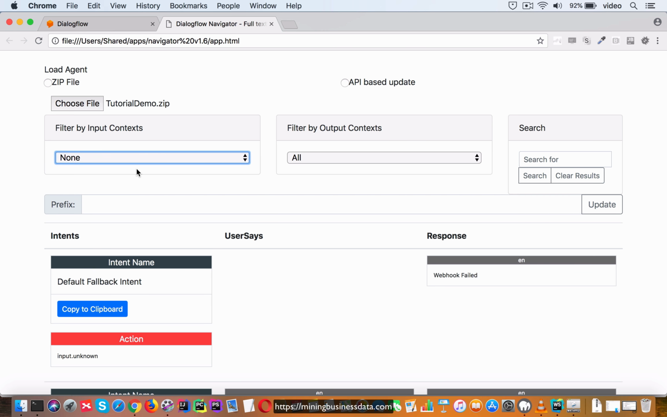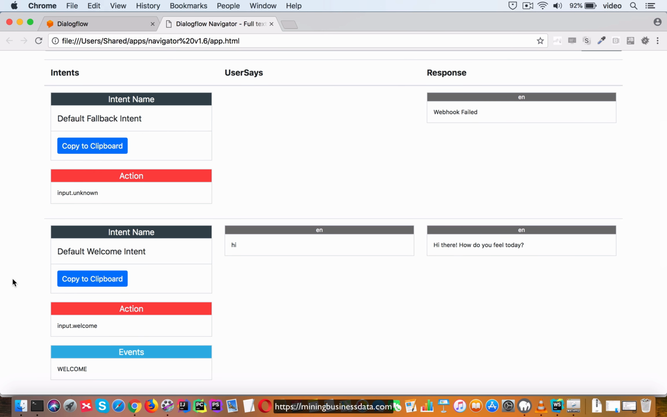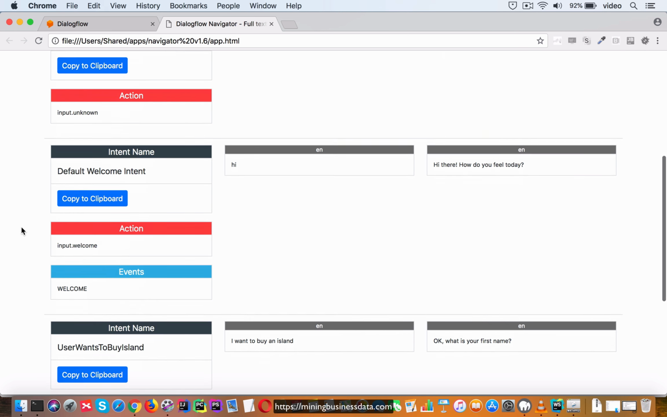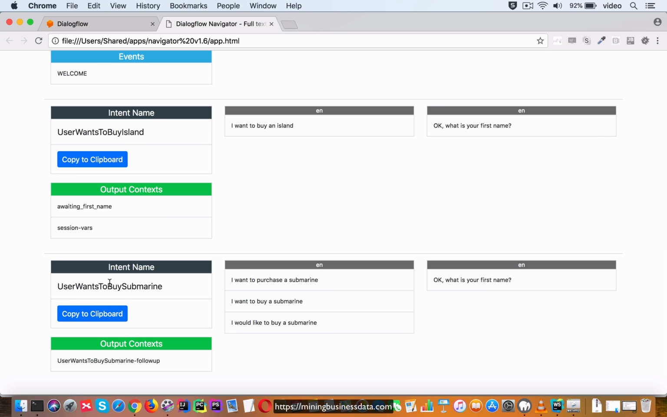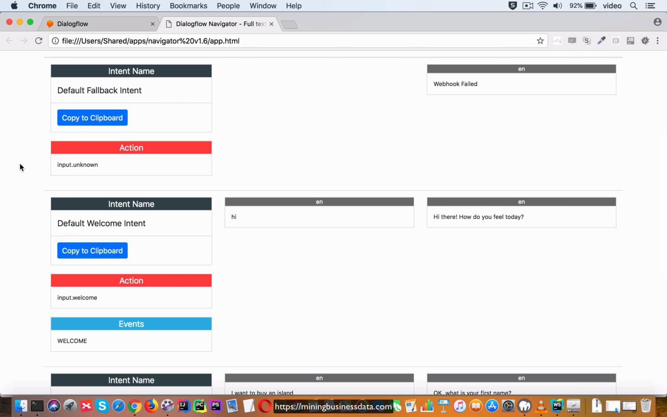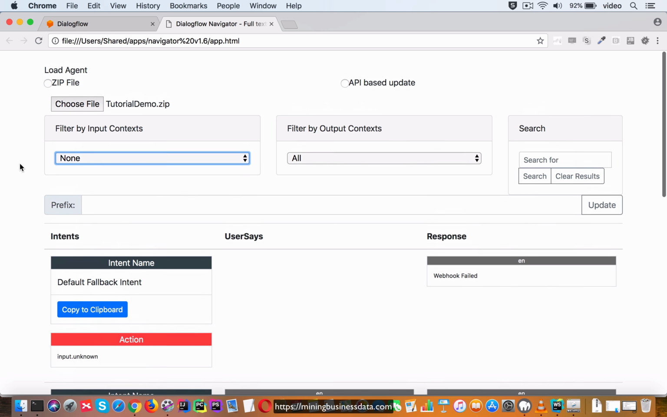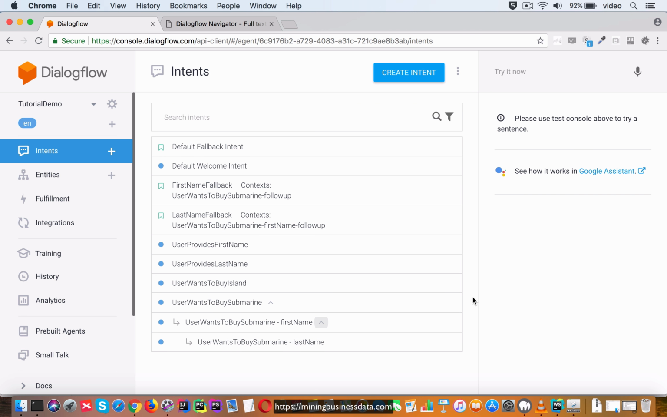So let's say I select that, and this list has changed, and you can see that it's come back to the list I was just talking about. You have the default fallback, the default welcome, the user wants to buy island, and the user wants to buy submarine. So these intents are the ones which do not have an input context, and they are the candidate intents at the very first step of the conversation. Now let's say that at this point the user says, I want to buy a submarine.